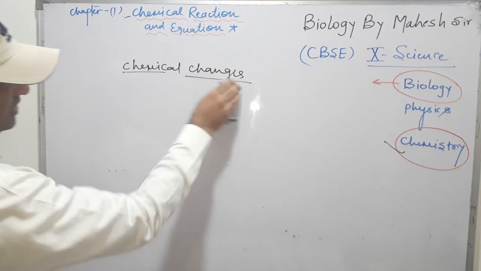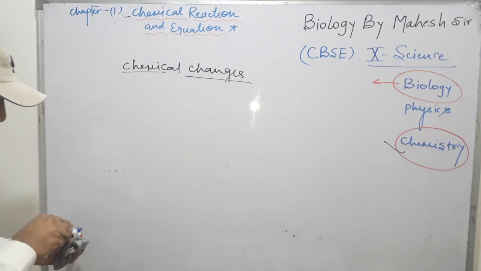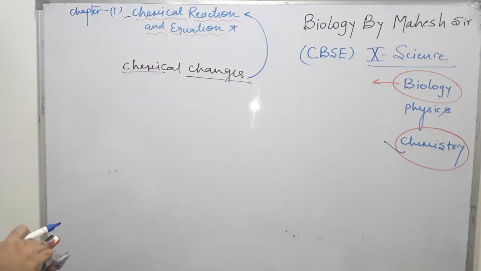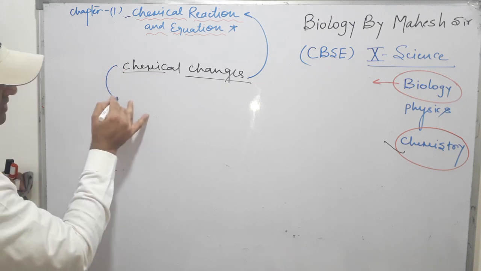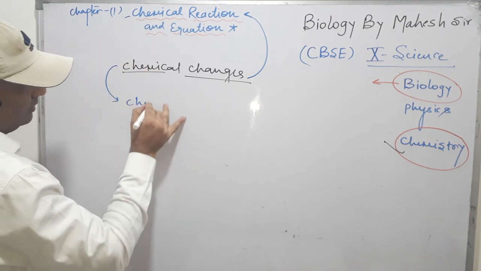When a chemical change takes place, it is necessary that a chemical reaction takes place. Clear? So all the chemical changes are expressed as a chemical reaction.